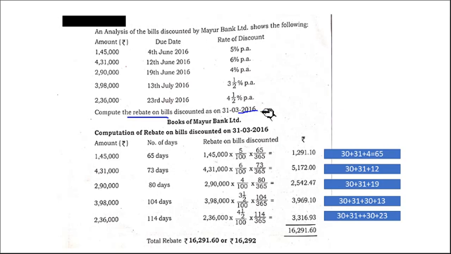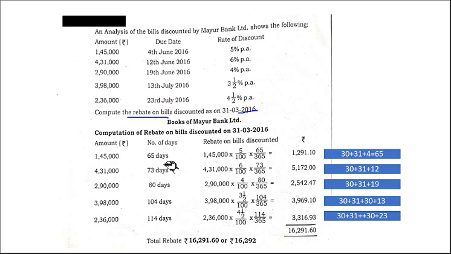From March 31st till the due date, we have to calculate. March 31st to 4th June: April 30 days, May 31 days, June 4 days, total 65 days.